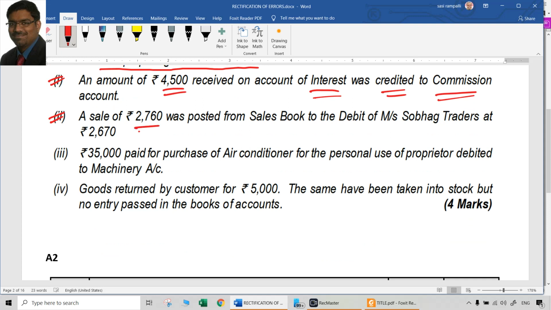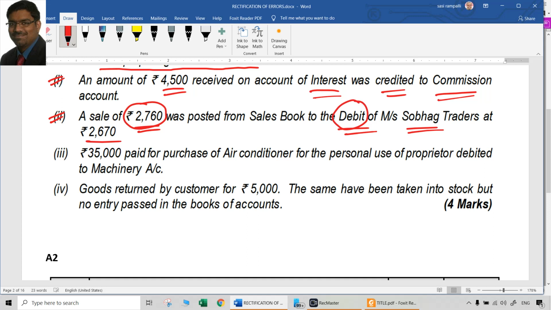Second point, a sale of 2760 was posted from sales book to the debit of Sobhag Traders at 2670. You have to read it and understand carefully. Sales book means credit sales are recorded there. From there, of course, it goes to sales account. There is no problem with that. However, this same thing 2760 should have been debited to Sobhag Traders because they are our debtors now. They did the same thing, correct thing only. So they posted to the debit side of Sobhag Traders only.